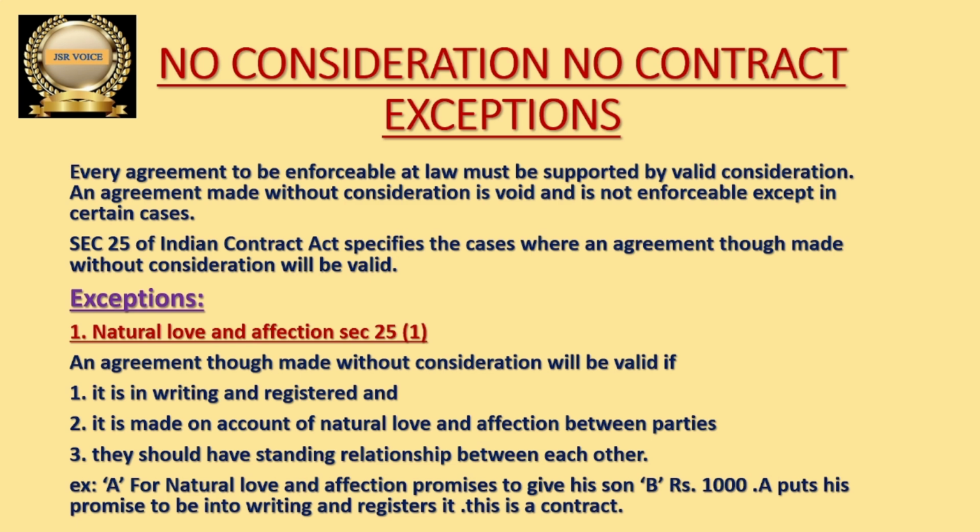So A is going to give some money to B because he has natural love and affection for his son. But in return A is not getting any benefit from B. But whatever promises he made, he has written everything and registered it.